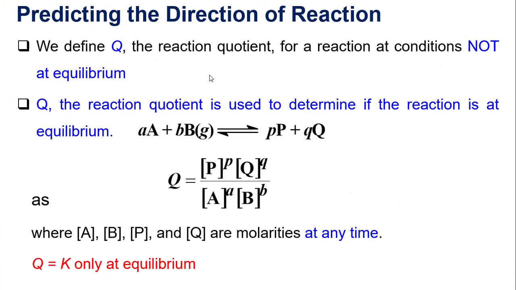So you will know that the reaction quotient is the unknown, because you will be given the K. So when your reaction quotient is smaller than K, this means that your reaction is just starting. And this means that in order to make the reaction reach equilibrium, it must produce products. So that means it must proceed to the right.